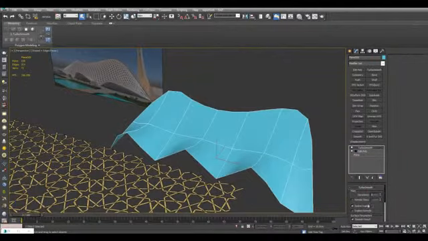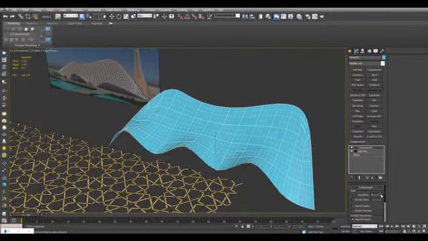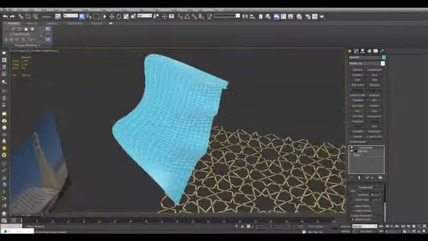Alright, so let's say something like this. I'll just turn off isoline display here. And let's give this 3 iterations just to smooth things out.